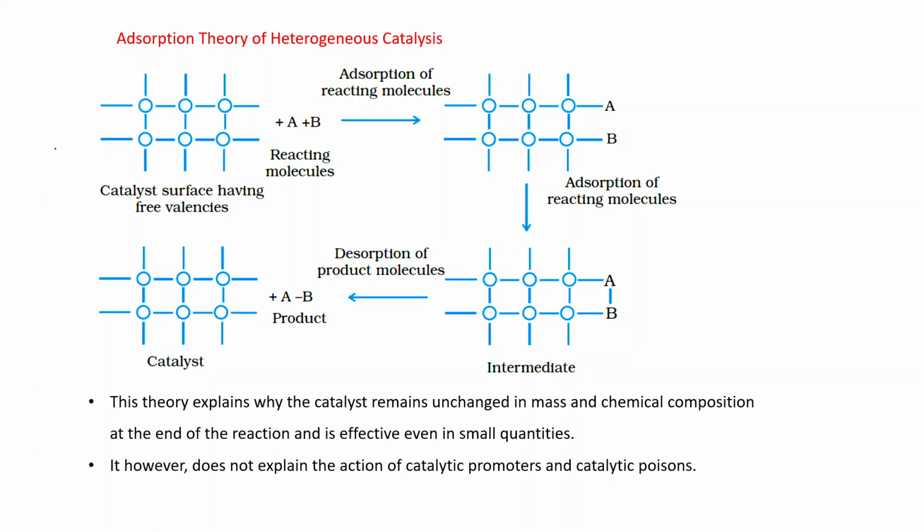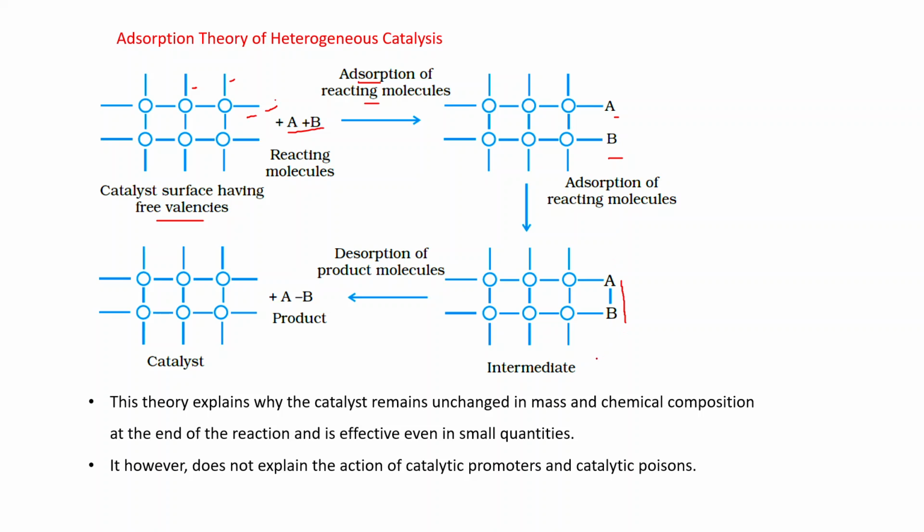With the help of a diagram, we can explain. This is the catalyst surface having free valencies. These valencies are free. These are the reacting molecules. That's why adsorption of reacting molecules takes place with these free valencies. Then an intermediate is formed.